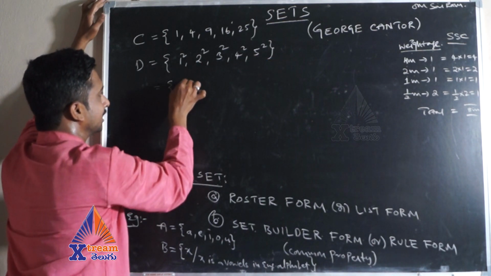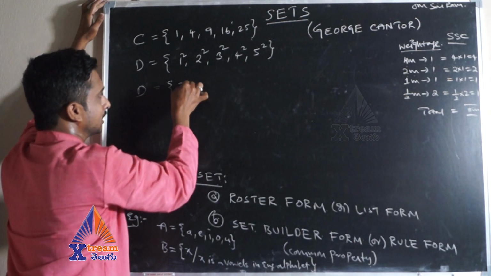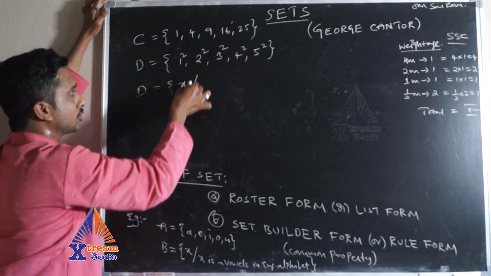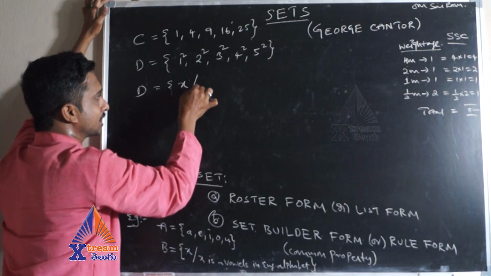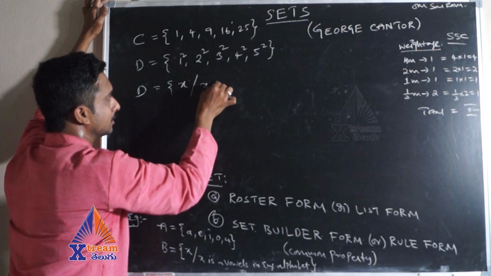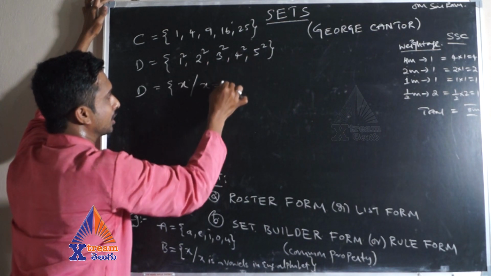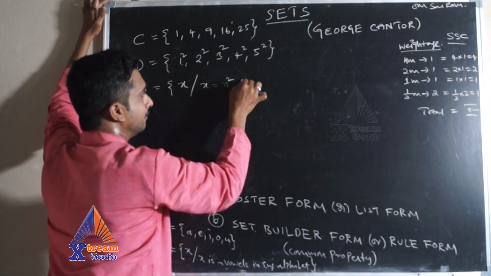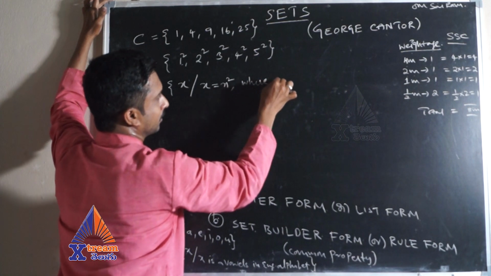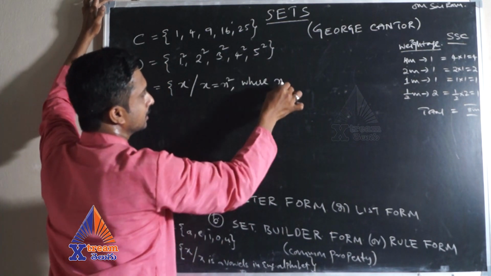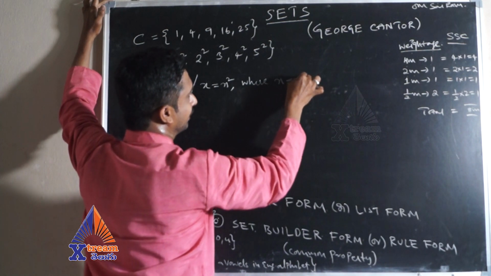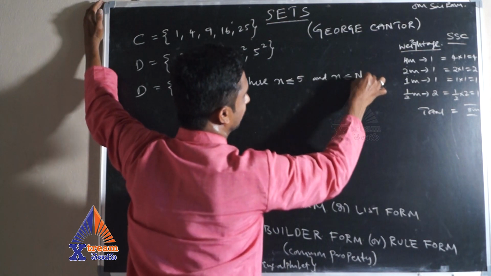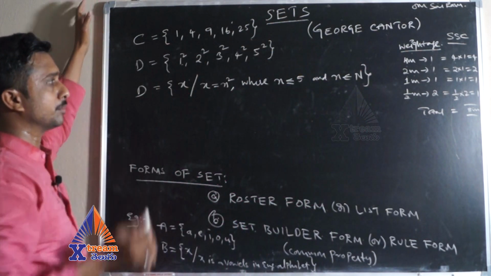I need to write in terms of x, where x is the element. x such that x is equal to n square, where n is a natural number, n is less than or equal to 5, and n belongs to natural numbers.